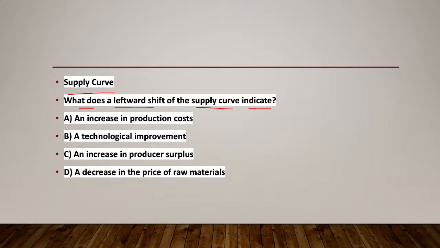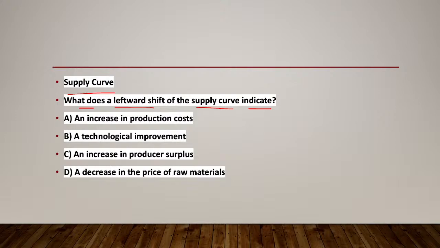Then natural disasters can do this. Events like flood or earthquake or drought can damage production facilities, or can disrupt the supply chains, reducing the overall supply of goods. Then you have technological problems, like issues with the technology or a decline in technological efficiency, which also can decrease the production capacity.